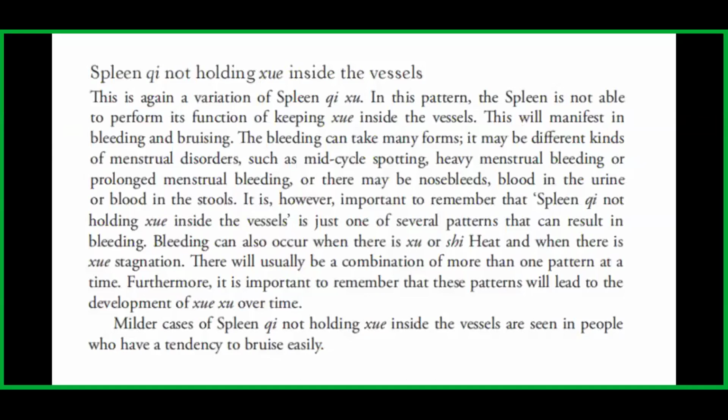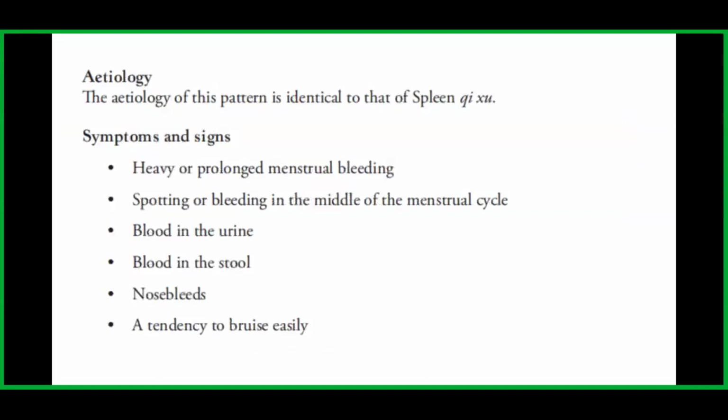Bleeding can also occur when there is deficiency or excess heat and when there is blood stagnation. There will usually be a combination of more than one pattern at a time. Furthermore, it is important to remember that these patterns will lead to the development of blood deficiency over time. Milder cases of spleen qi not holding blood inside the vessels are seen in people who have a tendency to bruise easily. The etiology of this pattern is identical to that of spleen qi deficiency, where